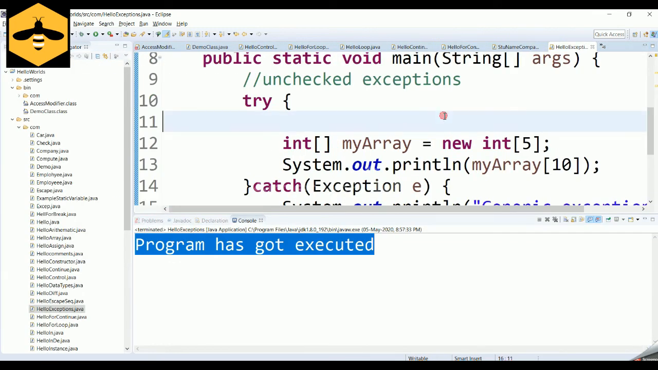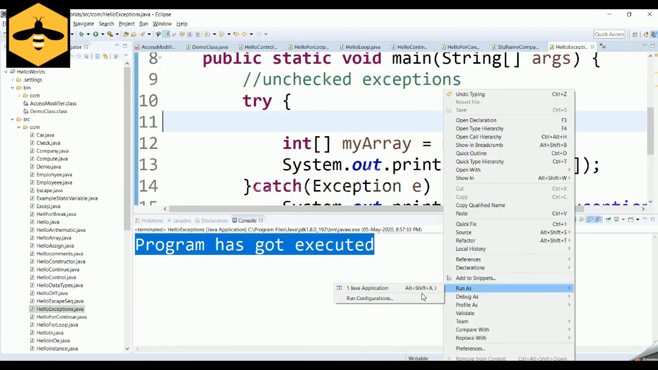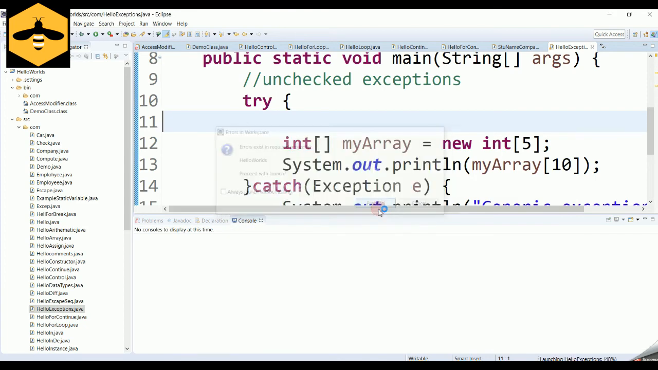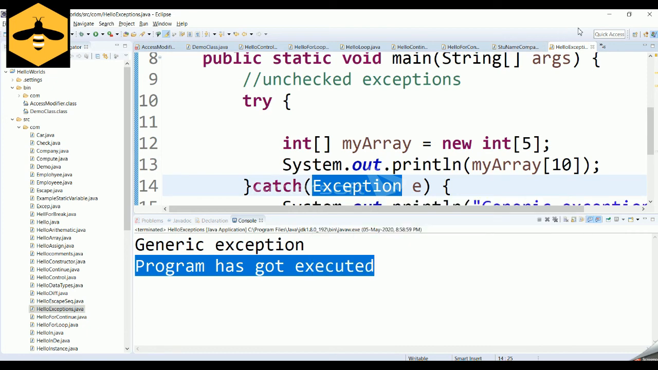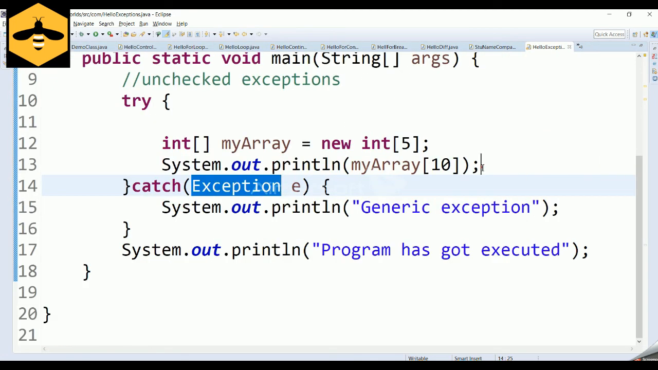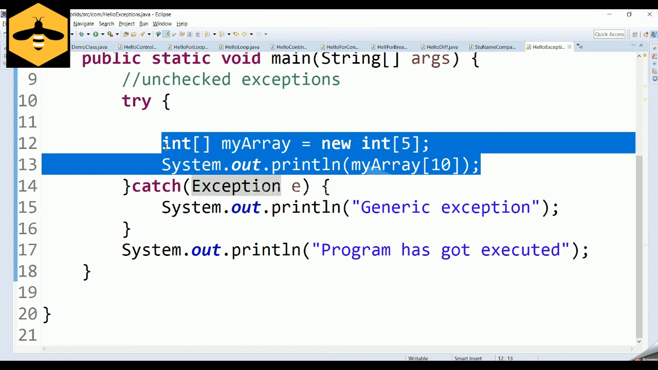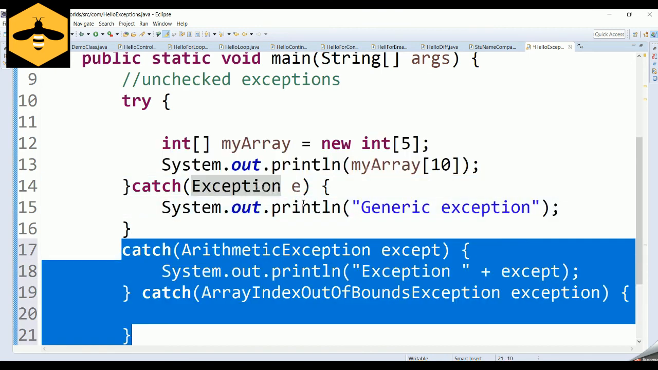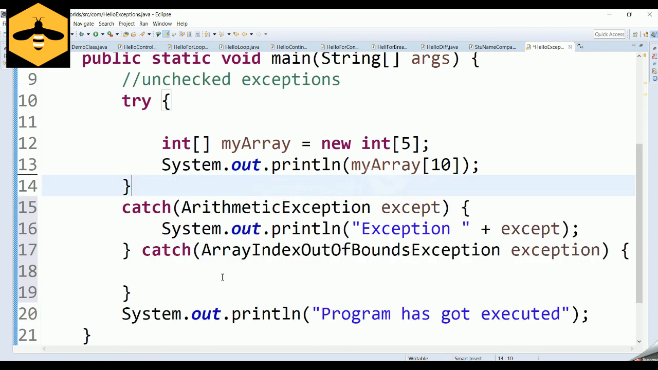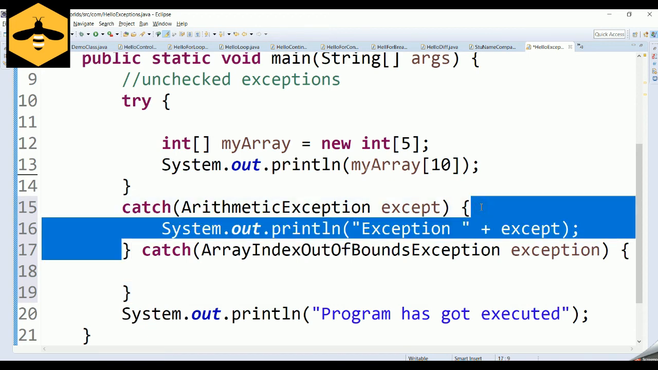For example, if you remove all these things and try to run this program, even in that scenario, the program will run properly, because all these exceptions, like the ArithmeticException and ArrayIndexOutOfBoundsException, are child classes of the super class Exception. So even though you have not caught ArrayIndexOutOfBoundsException, that exception has been caught by this particular block. So if you are going to catch a generic exception, that should sit at the bottom, and the more specific exceptions should sit at the top.